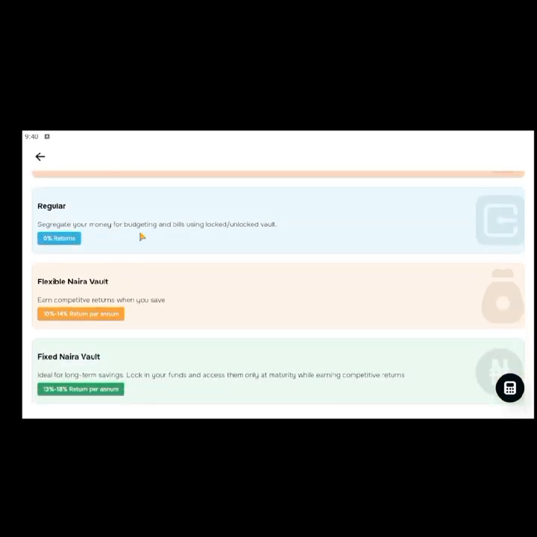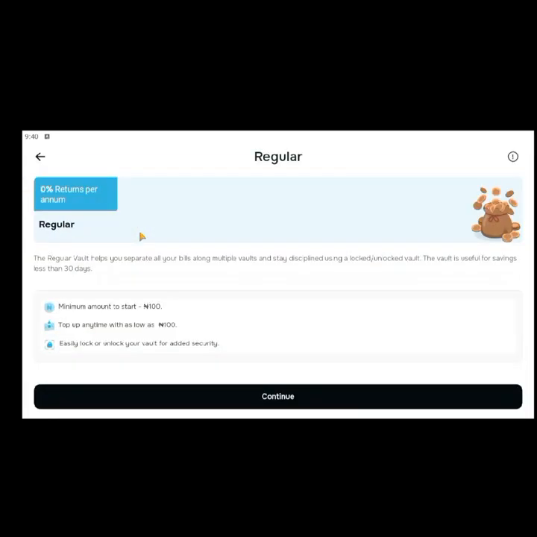Then regular, just normal saving stuff. Just put your money there. Anytime you want to move it, you can remove it. Anytime you want to put money there, you put money there. So this is more like a kolo, just that to remove money from the kolo, you have to open the kolo. So it's still easy to remove, unlike putting your money with someone and you'd say, once it's the end of the month, I'll take the money.